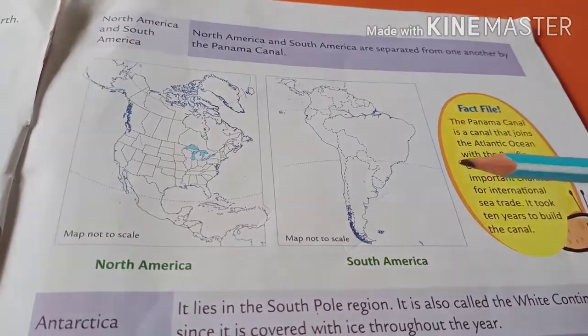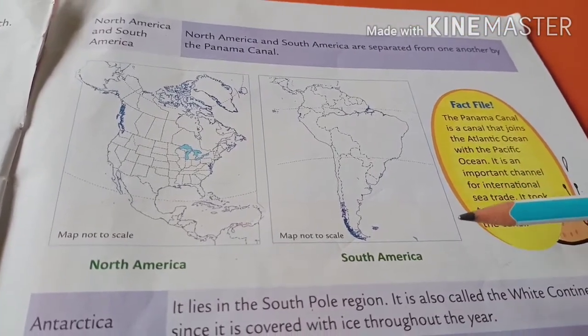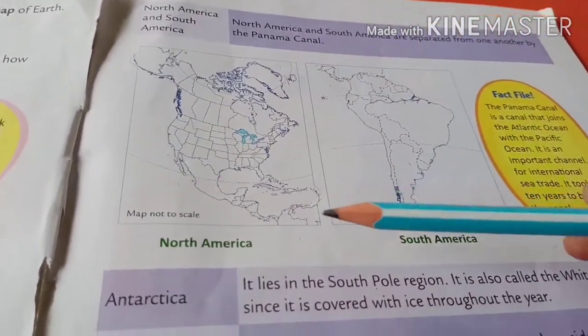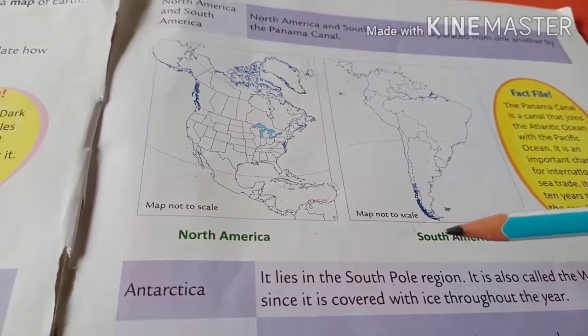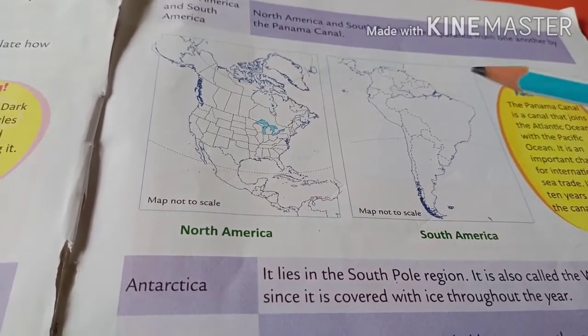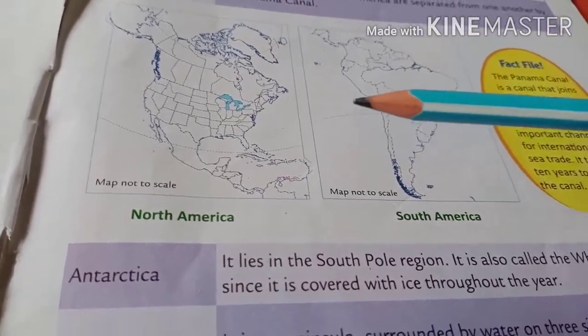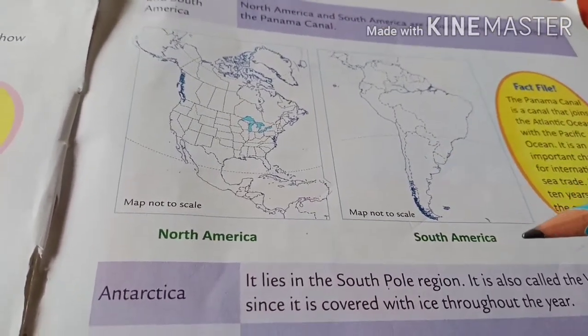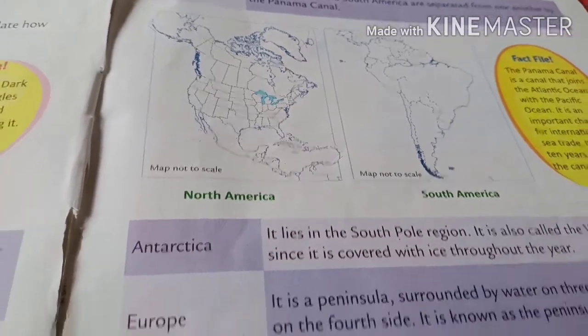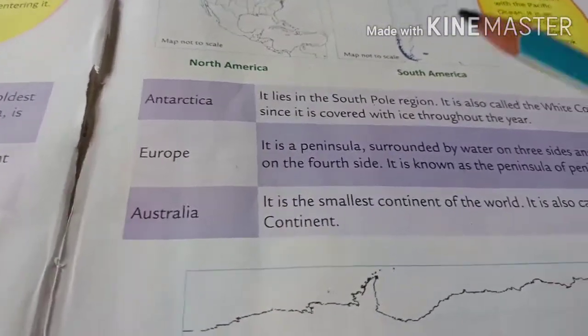Understood? It divides South America and North America. Here also a map is given of North America and South America. You can see the shape of the North America continent and South America. Here so many countries are also there, children. Understood? Now we study about Antarctica.